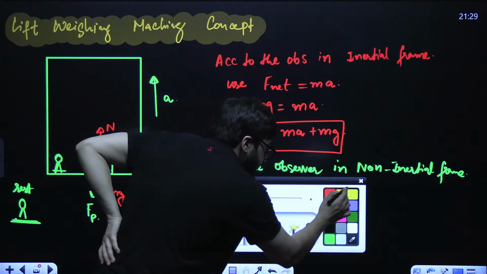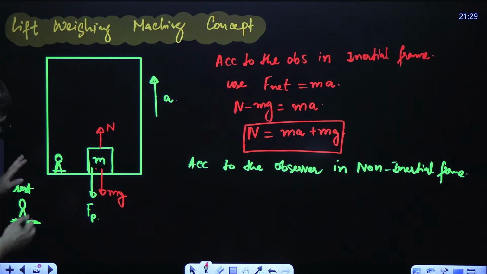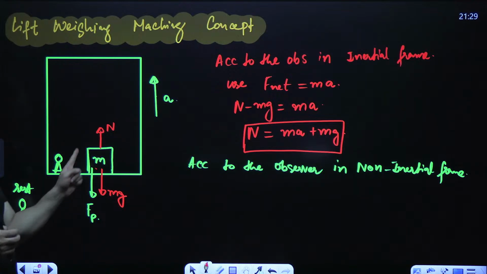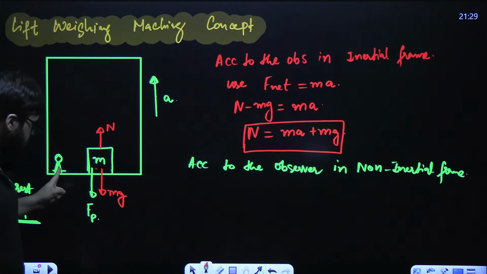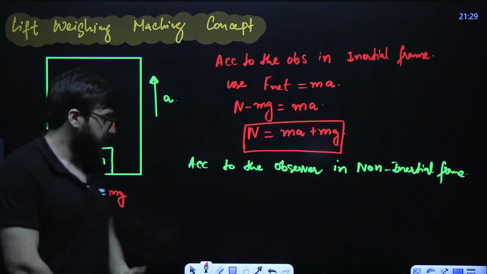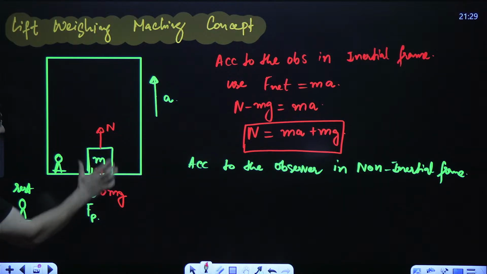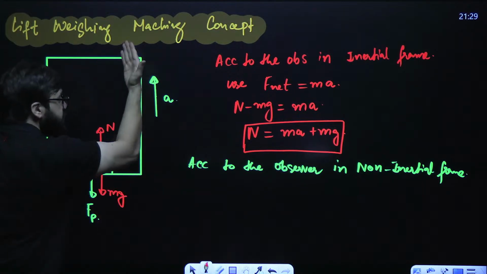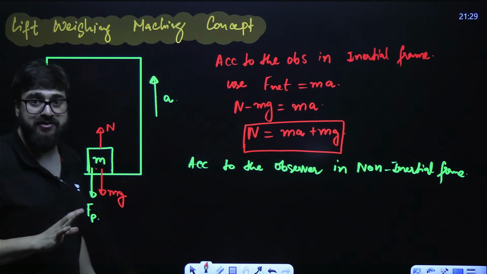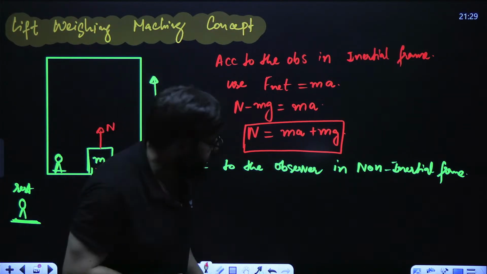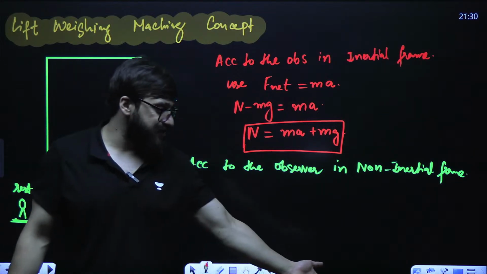Now use Newton's laws and find the normal force. With respect to this person who is inside the lift, this block is at rest. Because the lift is going up, the block is going up, so with respect to this person, it is at rest.